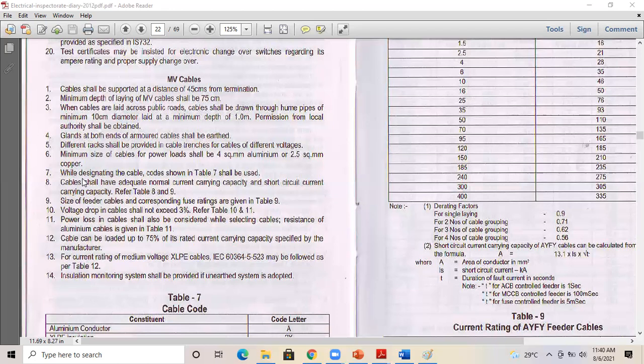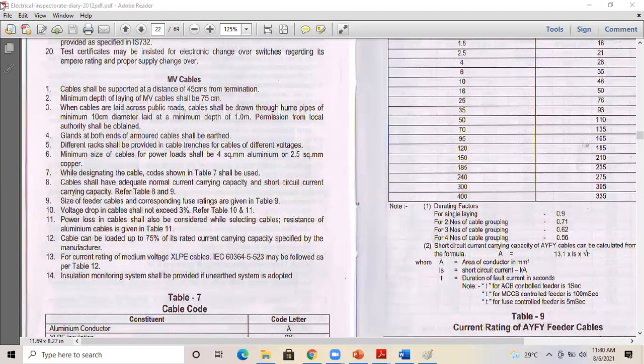While designing the cables, cable codes in table 7 shall be used. Cable shall have adequate normal current carrying capacity and short circuit current carrying capacity, tables 8 and 9. Voltage drop in cable shall not exceed 3%. Power loss in cable should also be considered while selecting cables. Resistance of aluminum cable is given. Cable can be loaded up to 75% of its rated current carrying capacity specified by the manufacturer. For current rating of medium voltage XLPE cables, IEC 60364-5-52 may be followed as per table 12. Installation monitoring system shall be provided if another system is adopted.